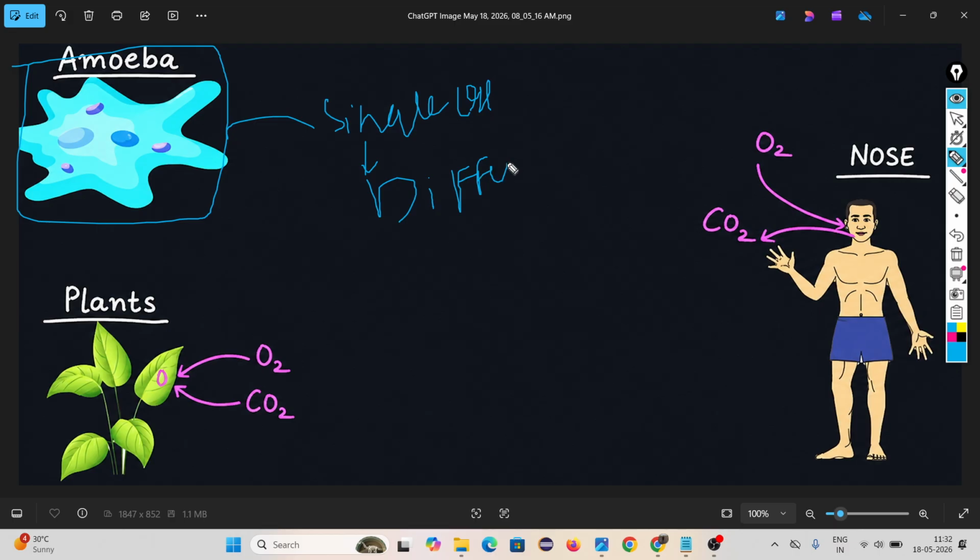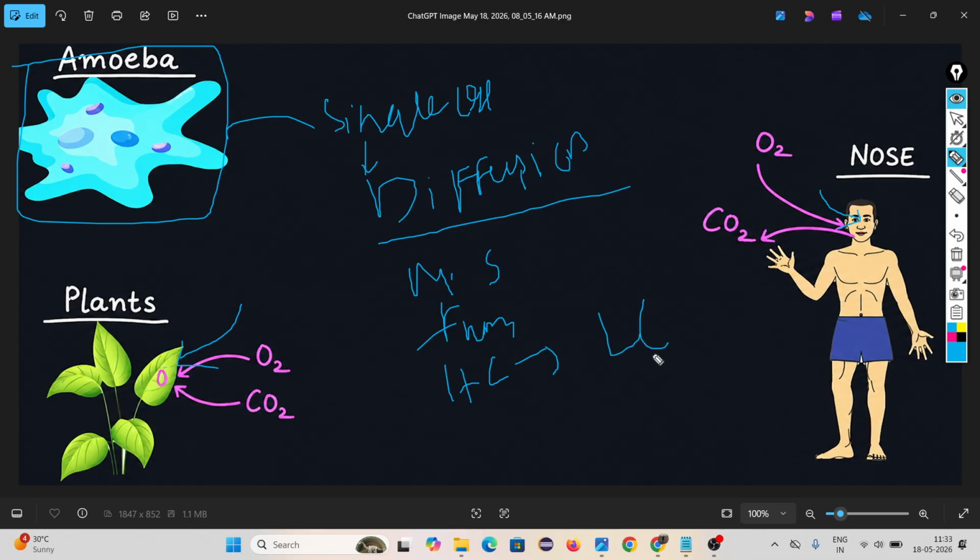They get oxygen by a process called diffusion, because all living organisms need oxygen to perform respiration. Here it happens by the nose, here by stomata, but in the case of amoeba, it happens by diffusion. Diffusion means movement of a substance from higher concentration to lower concentration. Diffusion is a process through which a substance moves from higher concentration to lower concentration.